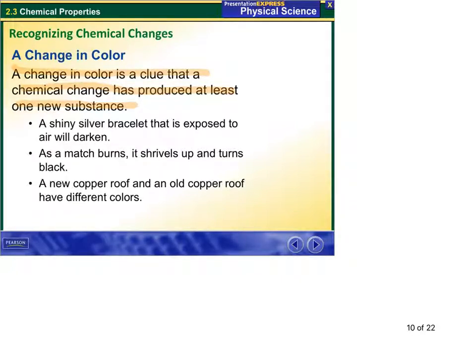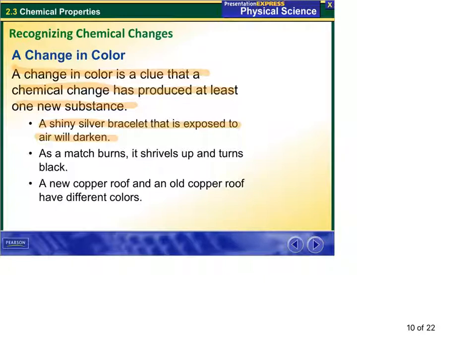You can have change in color, such as heating up a piece of iron. It's going to change colors. It's going to turn reddish orange, but we still have iron. It's not a chemical change. Some examples of some color changes in chemical change.